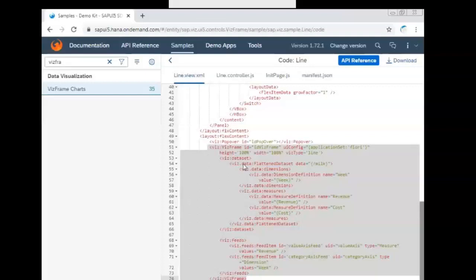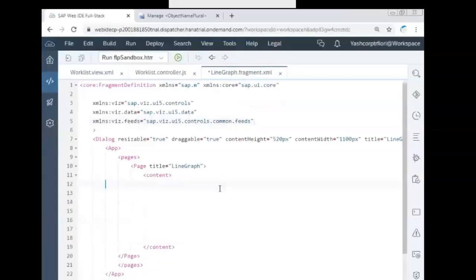Copy that between the content of your fragment.